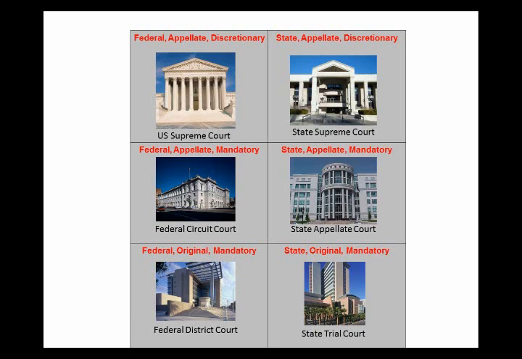For the federal court system, cases start here, in the federal district court. There is an appeal as of right to the Court of Appeal, such that the Court of Appeal must decide who should win. From there, an unhappy litigant may petition the United States Supreme Court to consider its appeal. But because the Supreme Court has discretionary jurisdiction, the court may decline to rule on the case. In fact, this is what happens to most petitions to the Supreme Court.